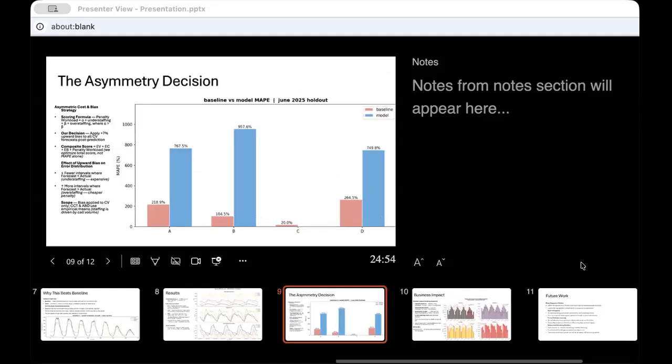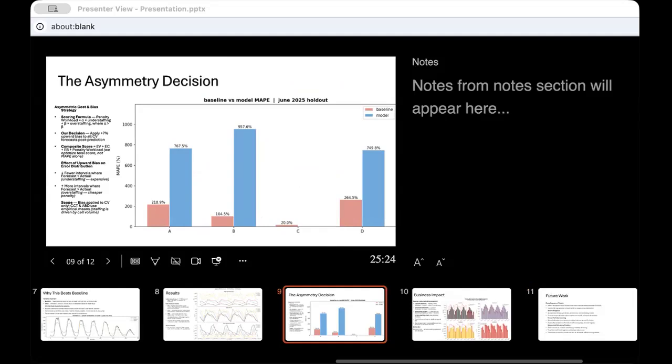We optimize for the scoring formula, where the penalty workload component weighs understaffing more heavily than overstaffing. Since alpha is larger than beta, a forecast that is 10% too low costs more than a forecast that is 10% too high. Therefore, we decided to multiply all column predictions by 1.07, a 7% upward bias, shifting our error distribution, where we accept slightly more overstaffing in exchange for slightly fewer understaffing events.